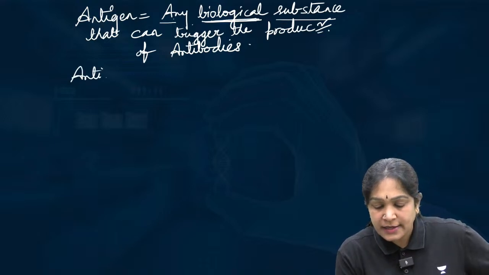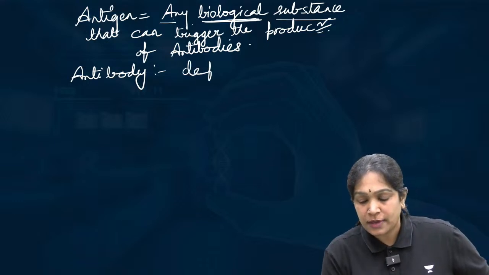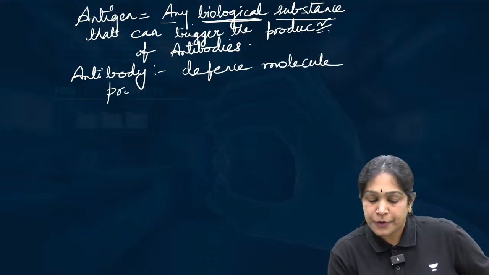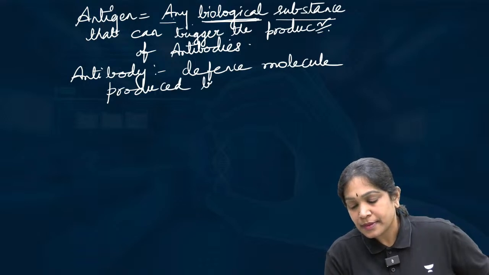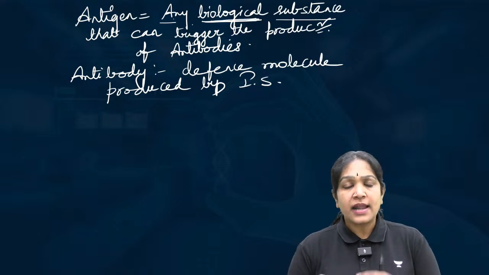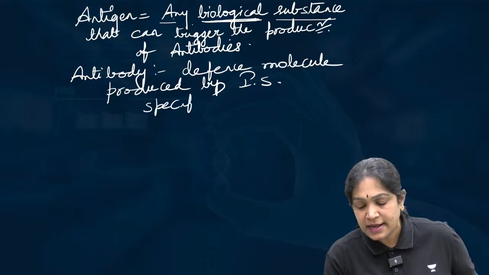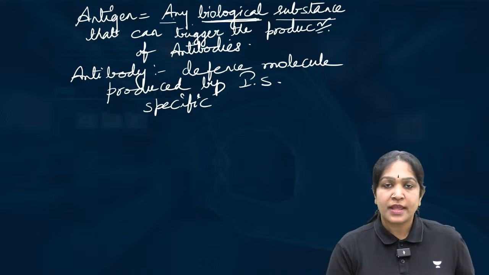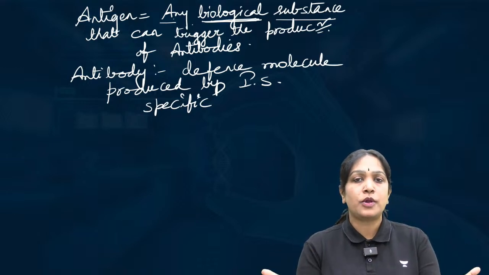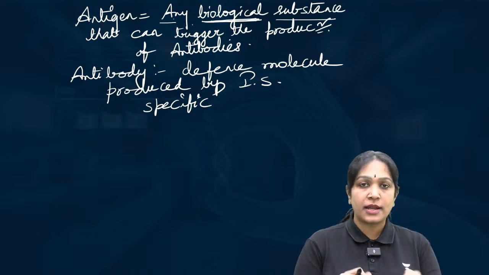Then what is an antibody? Antibody is a defense molecule produced by the immune system. And antibodies are highly specific to the antigens. It means the antibody for cholera antigen cannot bind to the polio antigen. Okay, the antibody for cholera antigen will bind only to the cholera antigen, like a lock and key mechanism.